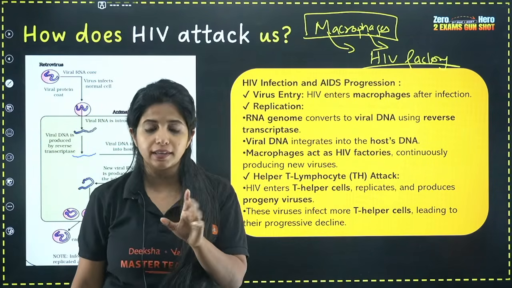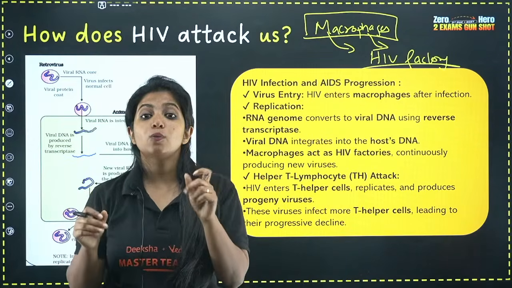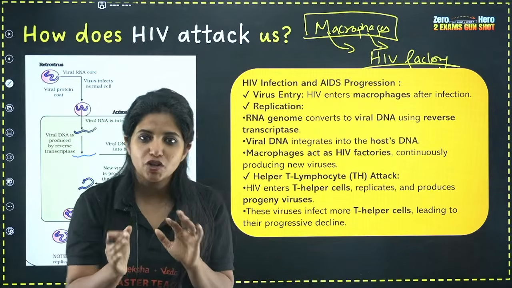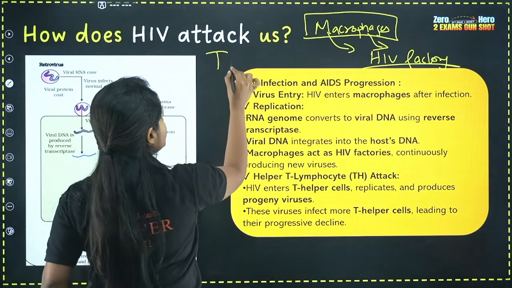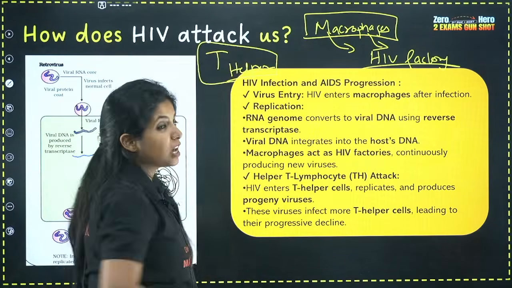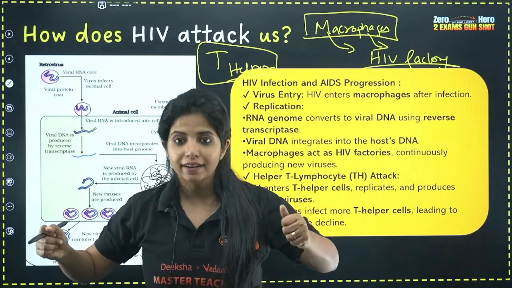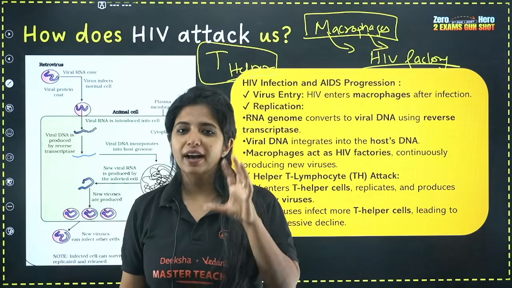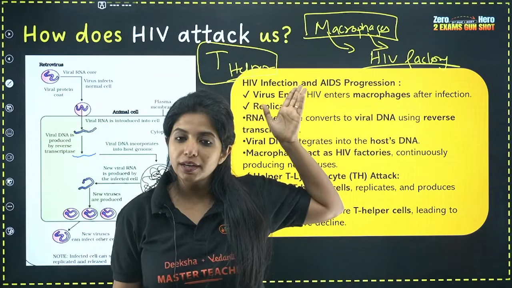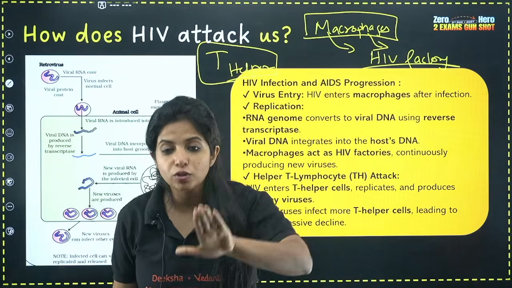No, it does not work like that. So listen to me. First of all, it comes to the macrophages and increases the number. Now, the major cell which it wants to affect is not the macrophage. It is the T helper cell. Remember T lymphocytes? In that you have T helper cells, which help all the other cells to be activated. Now suppose some virus is affecting the T helper cells. Don't you think it won't be able to do anything? Yes, it won't. So our immune system is going to go so down.